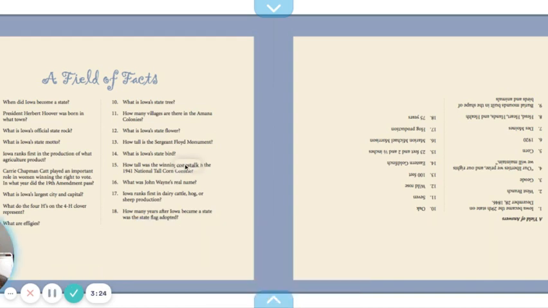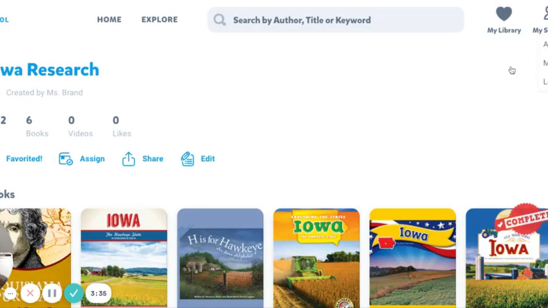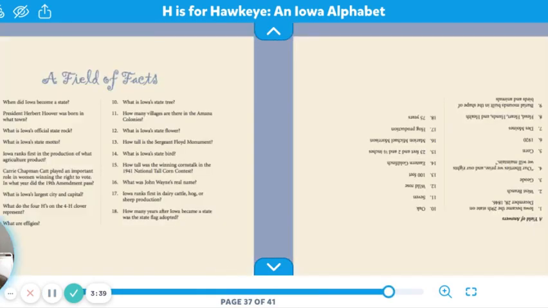I thought this page was very interesting in this book, and it's the book that looks like this. I'm going to close out so you can see it. H is for Hawkeye, and if you click on it, it's towards the very end of the book, page 37. It has a field of facts, and it has all these questions over here, and if you look on the upside down side, it has the answers to the questions.